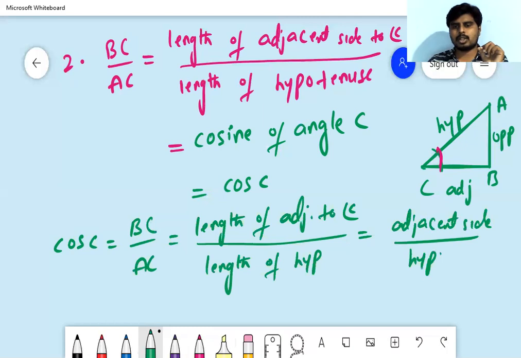Okay, this is nothing but cos C. Have you got this?